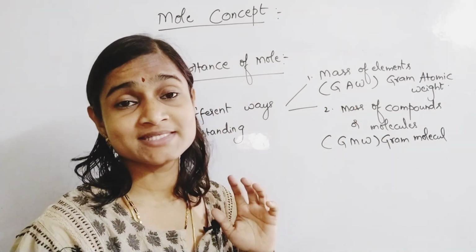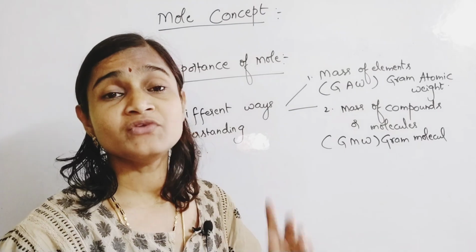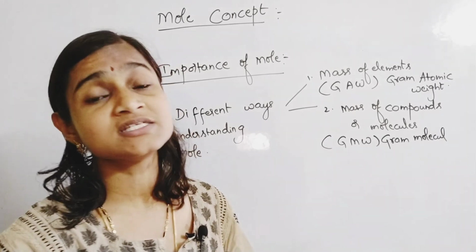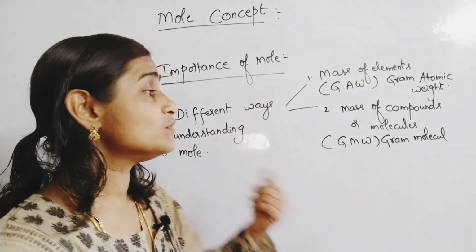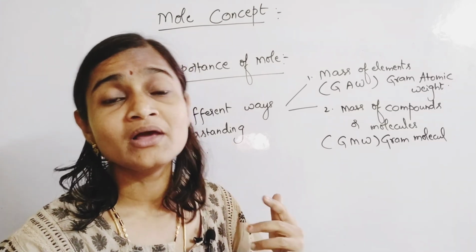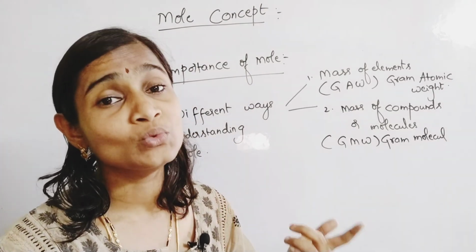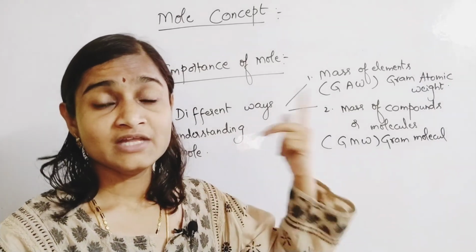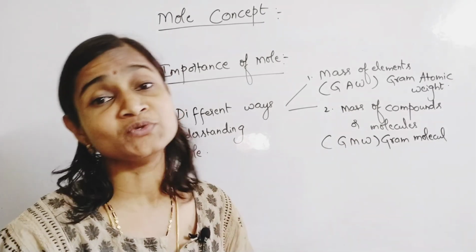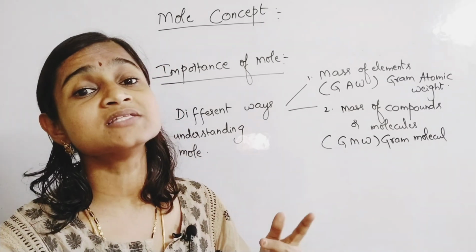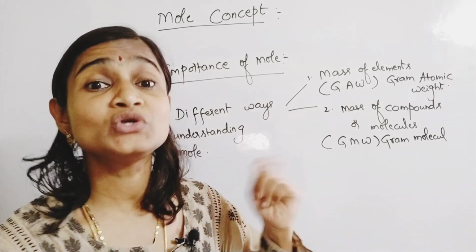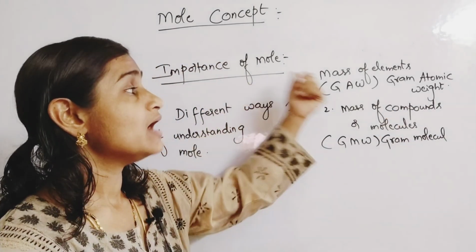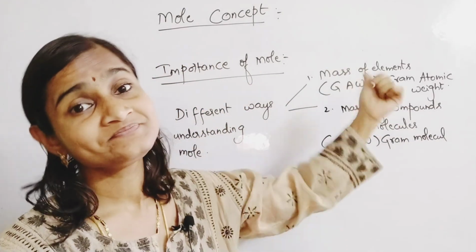Suppose, for example, oxygen is an element. If you take only one oxygen atom, its atomic weight is considered to be 16 units. Whereas if you consider oxygen in the form of a molecule, you have to take it in the form of O2. That means its weight will become the molecular weight. In the form of an atom, its weight is considered to be 16 units. In the form of a molecule, its weight is considered to be 32 units. That means you have to count O2 here. O2 stands for gram molecular weight, whereas the atomic weight of only O stands for GAW.